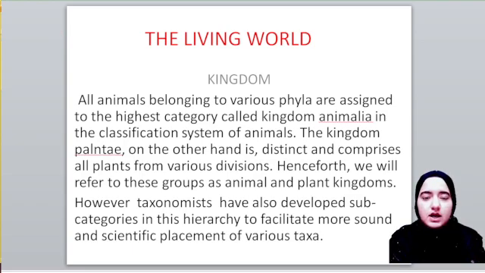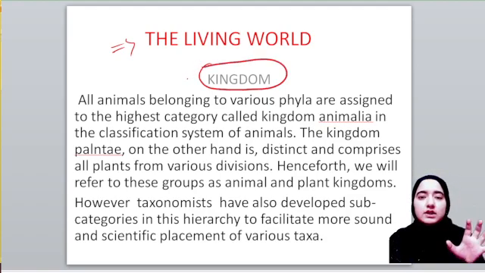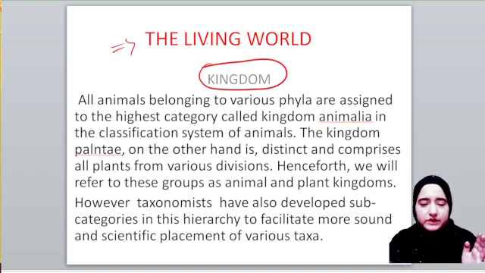Welcome to Supnits classes. This is Rahmat Latif and today we are going to learn another part of the living world, that is kingdom. Kingdom is the highest category among all categories. Like we saw categories earlier: species, genus, family, class, order, phylum, and so on. But kingdom is the highest category among all of them, okay?